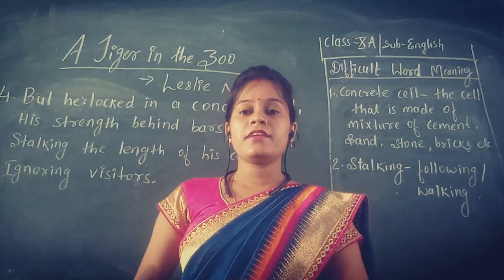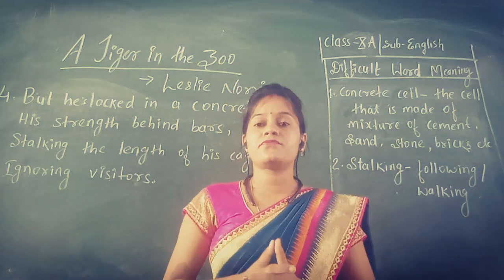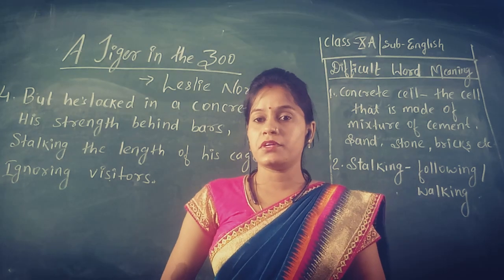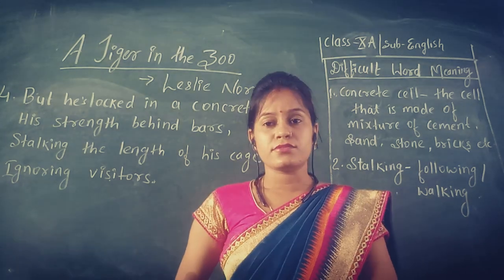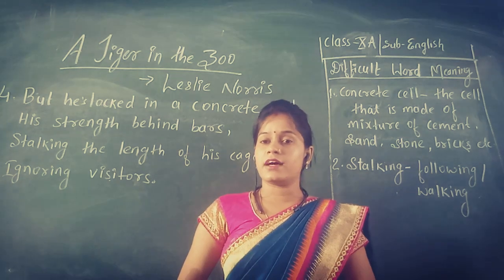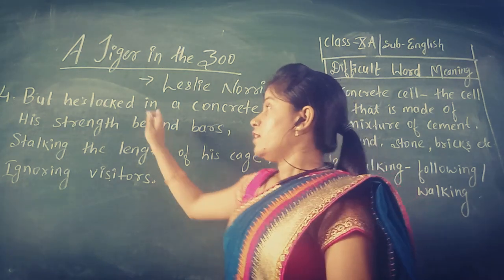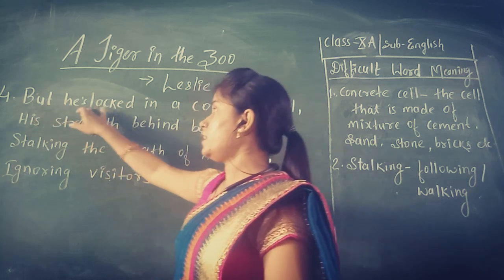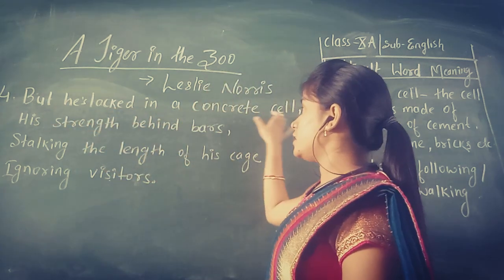Students, this is the video to make you understand the fourth stanza of the poem A Tiger in the Zoo. Let us find out what the poet tries to tell us through this stanza. The first line says, but he is locked in a concrete cell.